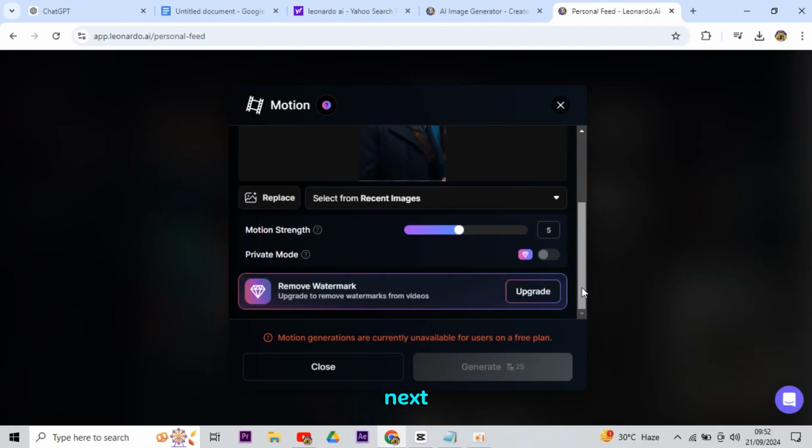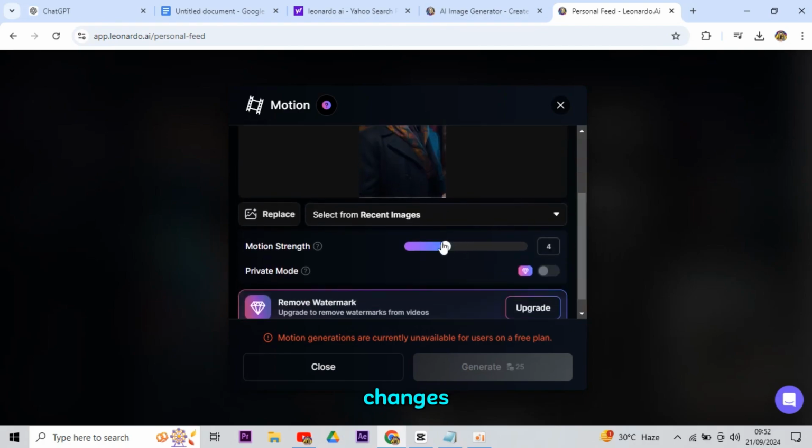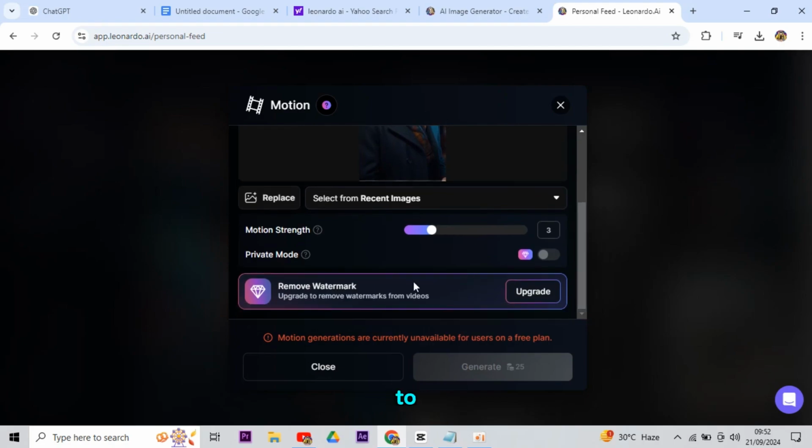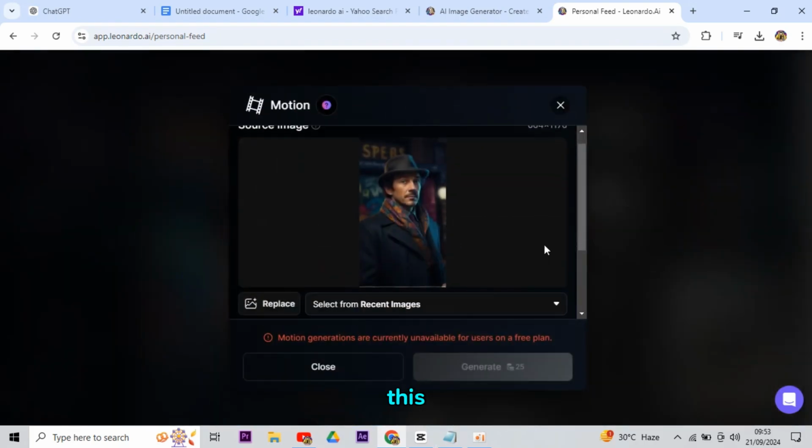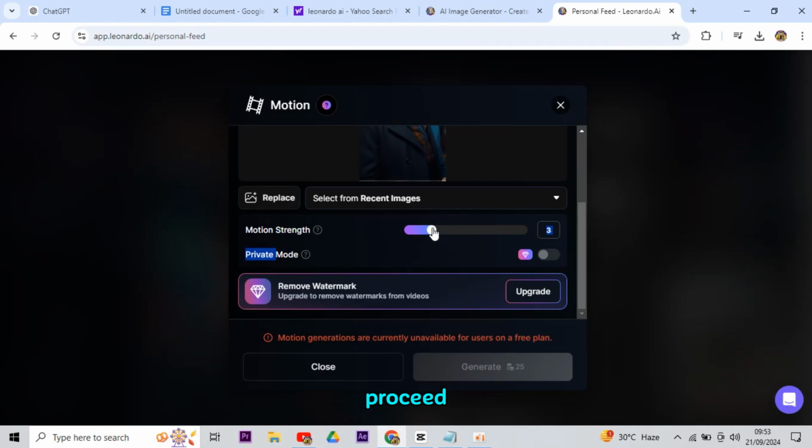Now that we are on the next screen, here we have to make some changes. Start by clicking on the slider and setting its value to 3. After you click on Generate, we have to repeat the process for each of our pictures like this. Now, we have to proceed to the next part to choose these animated graphics that are ideal for our video.